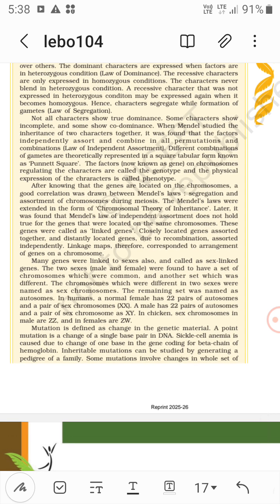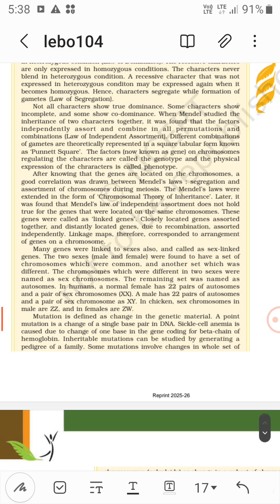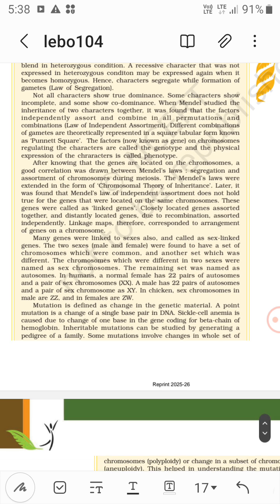The factors, now known as genes on chromosomes, regulating the characters are called the genotype, and the physical expression of a character is called the phenotype. So the genetic composition is the genotype, and the physical expression, such as tall, dwarf, pink flower, or white flower, are all phenotypes.